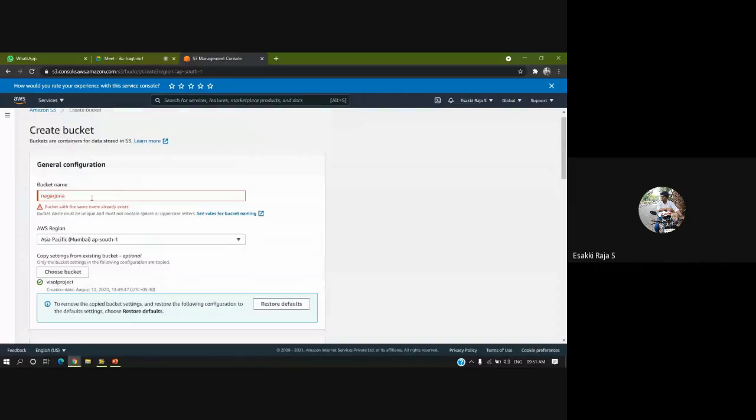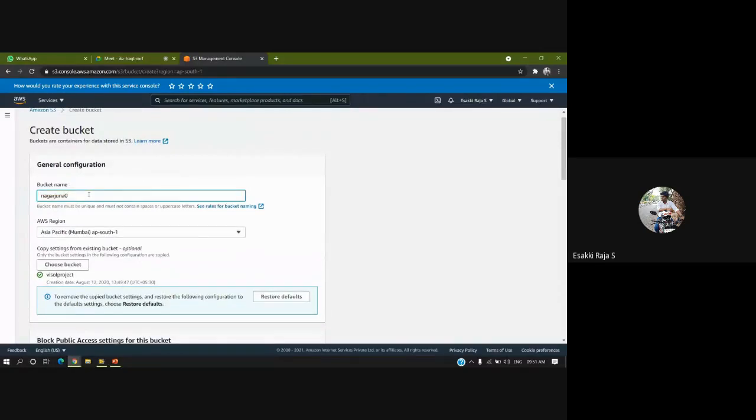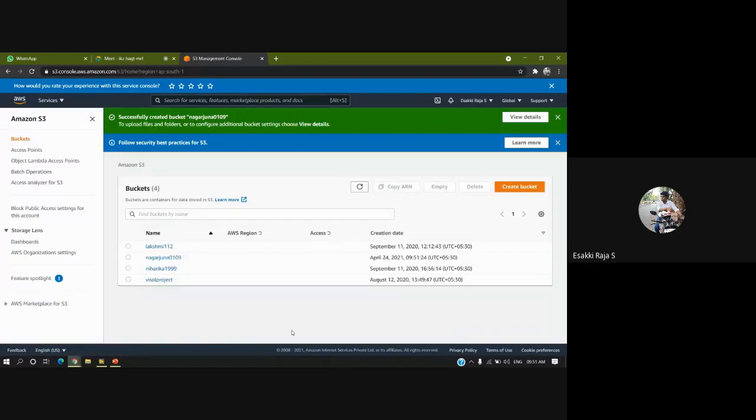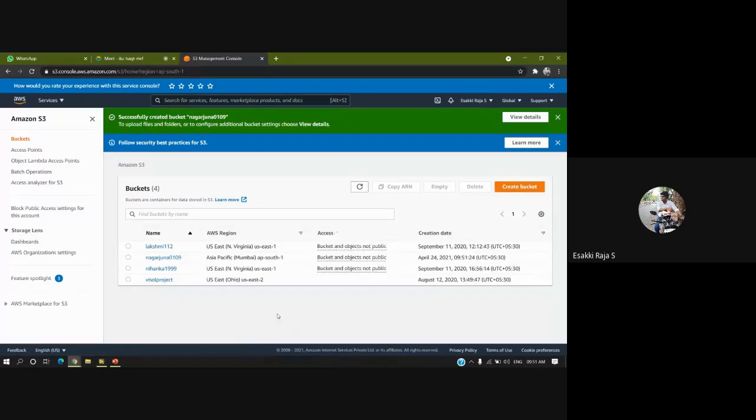It's showing the name is already available. So I'll type it as 0109. It's showing that the name is already available, so I'll create again. Yes, so now I have created a new bucket, Nagarjuna 0109.